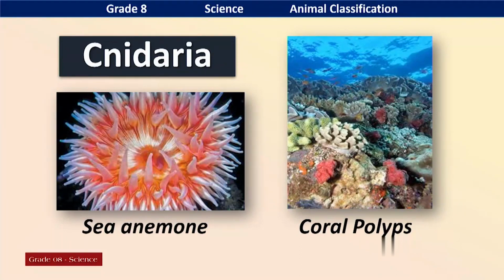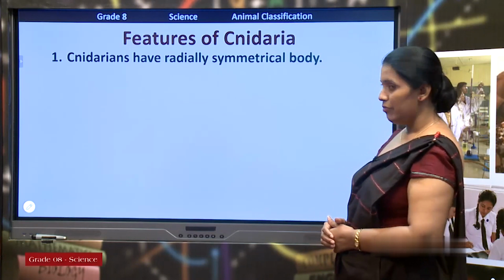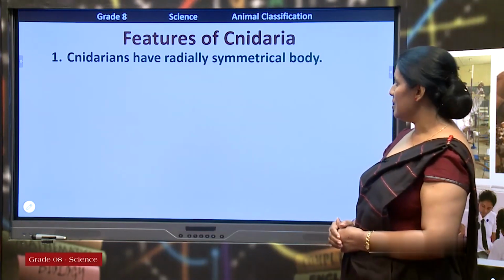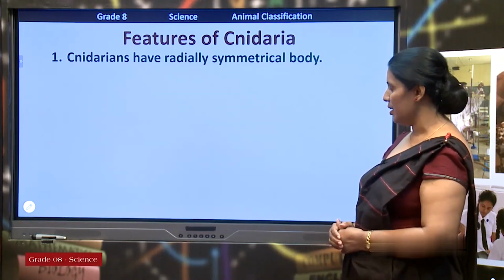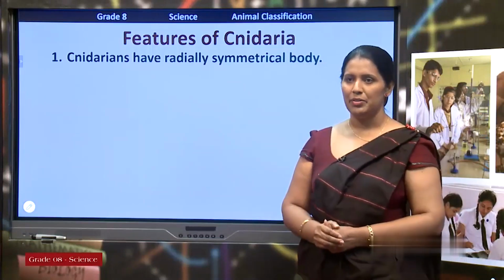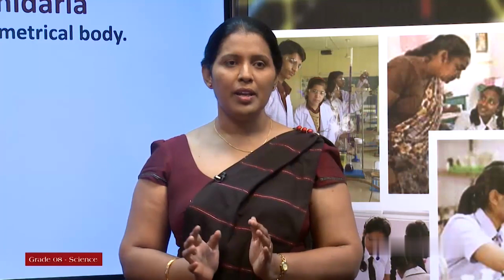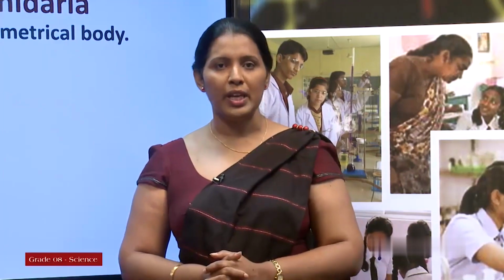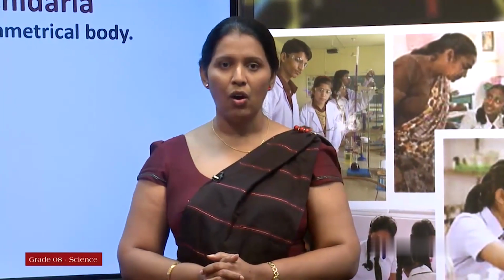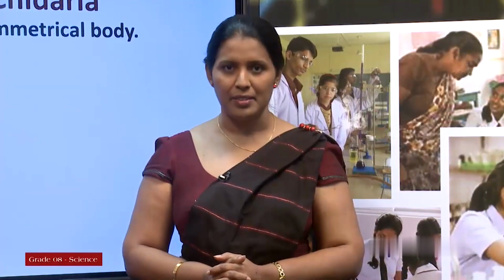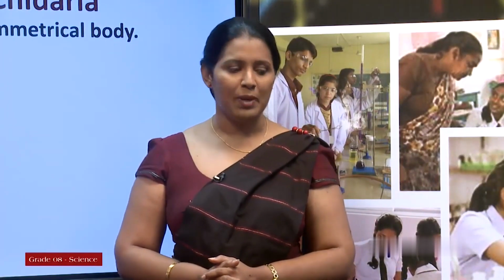What are the special features of this group, Cnidaria? Let's have a look at the special features of Cnidaria. First one, Cnidarians have a radially symmetrical body. What is radial symmetry? Radial symmetry is dividing the body into two equal halves along several axes. Okay, I'll explain it.